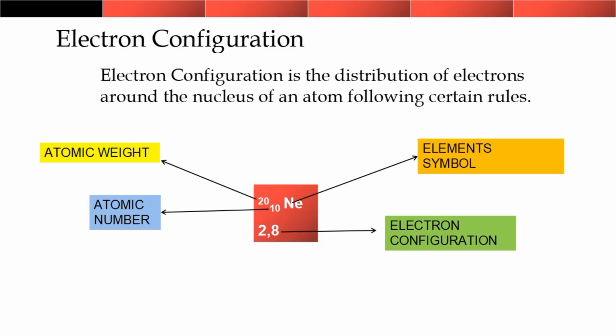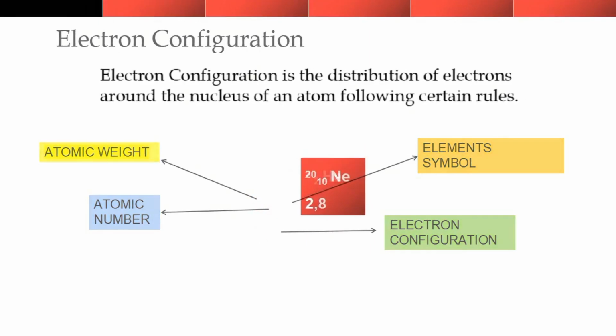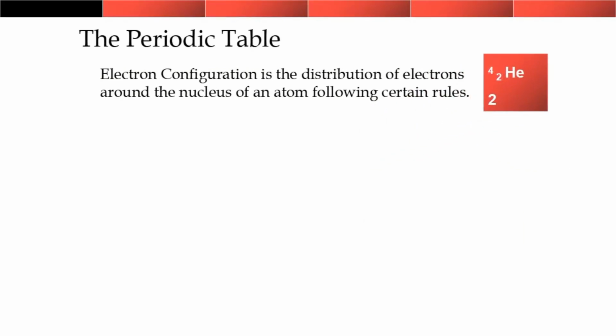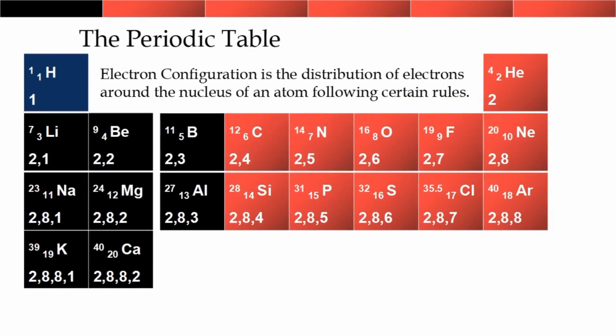Okay, now let's look at the first 20 elements of the periodic table. If you look at hydrogen, lithium, sodium, potassium, the last value in the electron configuration is 1. That of beryllium, magnesium, calcium is 2. Let's go to fluorine. Chlorine is 7. So those last values we are seeing, 1 or 7, we call them the valence electron number.